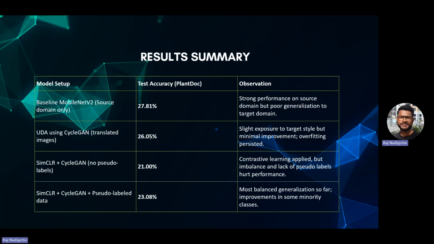So now it is improved to 23.08%, but it is still less compared to the baseline model, which is 27.81 percent, right? So it could be because the pseudo label introduced noise into it, right? And maybe because of that, the performance might have fallen down. But overall, we have not seen any improvement as we have hypothesized, right?